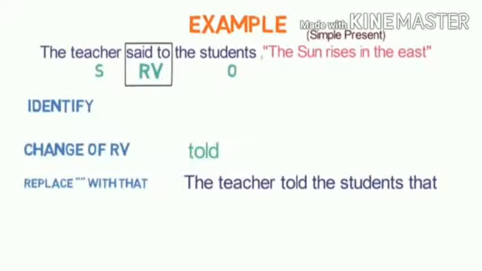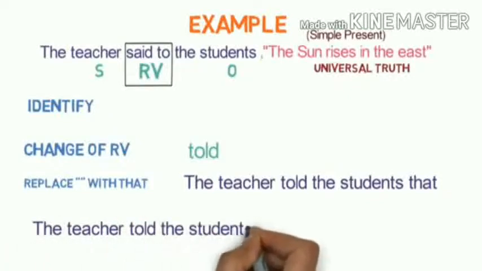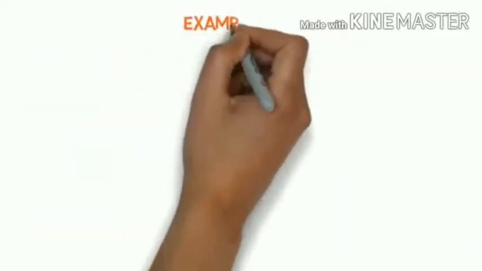So, when the reported speech has a universal importance or is a habitual action, then no change will happen in the reported speech. What is there in the inverted commas? In those inverted commas, a statement will not undergo any kind of changes. This you must keep in your mind, my dear children. And the whole sentence, as I said, will be like this: The teacher told the students that the sun rises in the east.